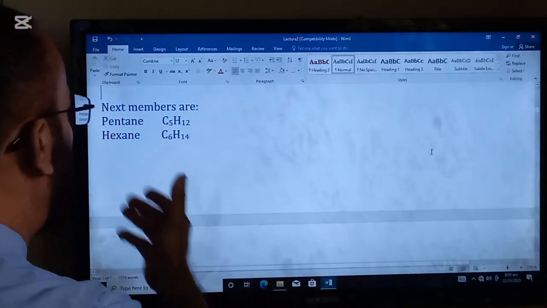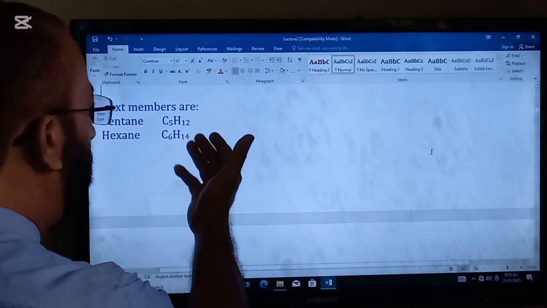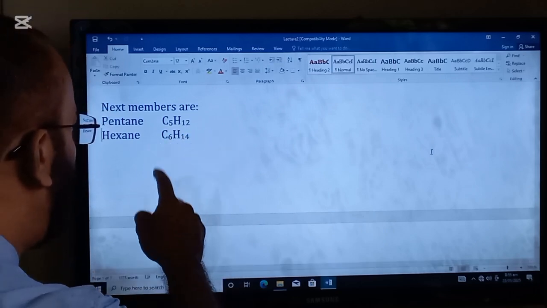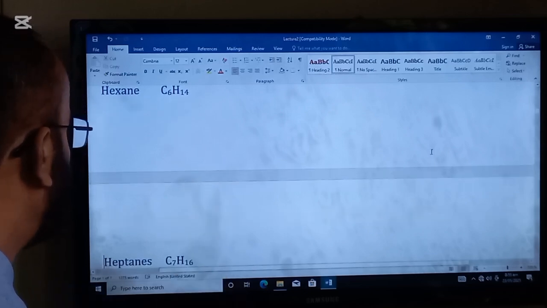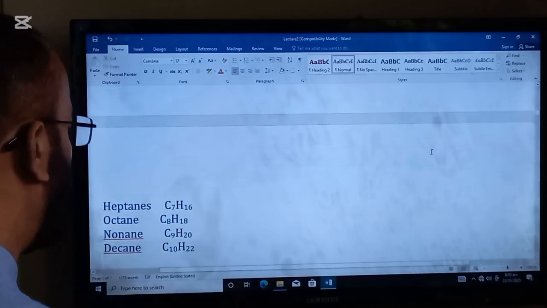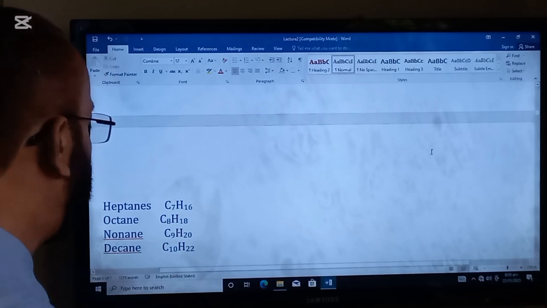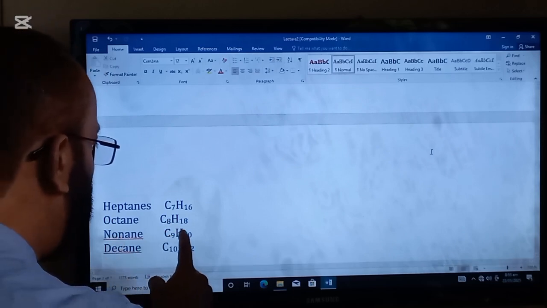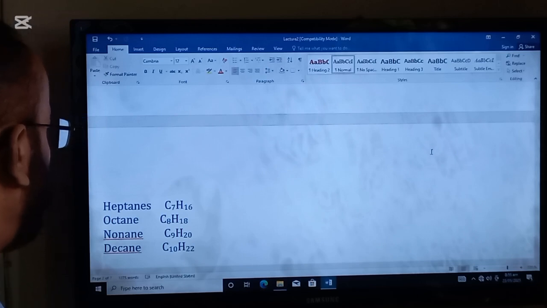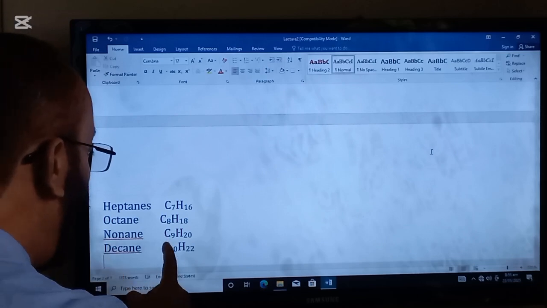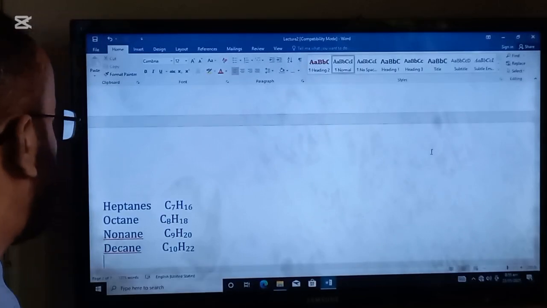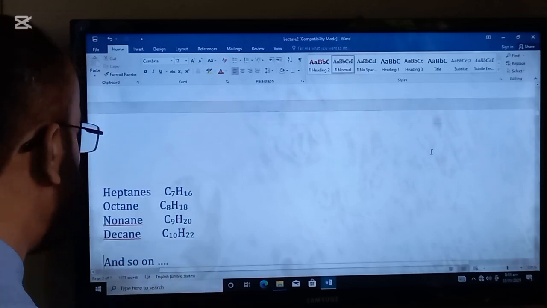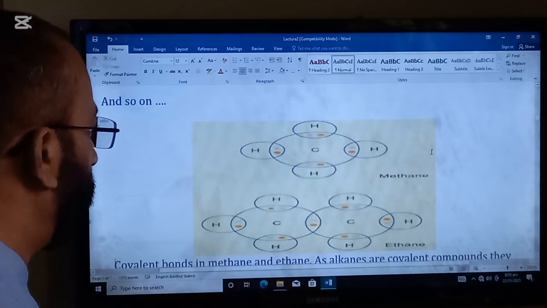Next members are pentane, C5H12, hexane, C6H14, heptane, C7H16, octane, C8H18, nonane, C9H20, and decane, C10H22, and so on.